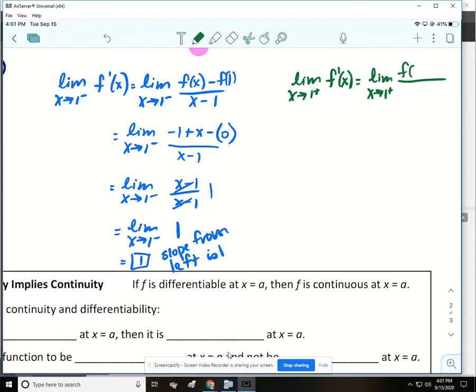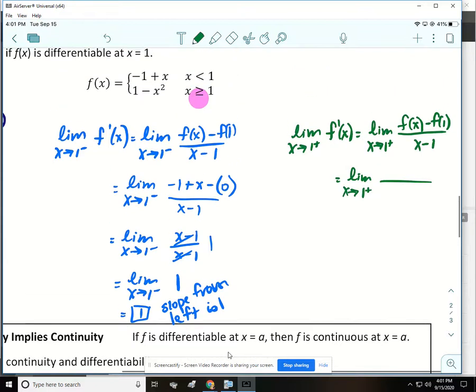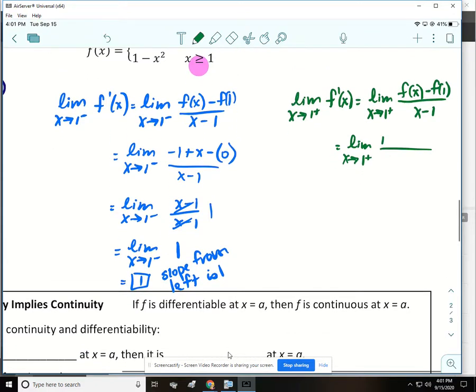So we're going to do f of x minus f of 1 over x minus 1. Okay, so this time f of x is 1 minus x squared. From that, I'm going to subtract f of 1, which was 0. Alright, this one we have a little algebra to do, more than just rearranging the problem.